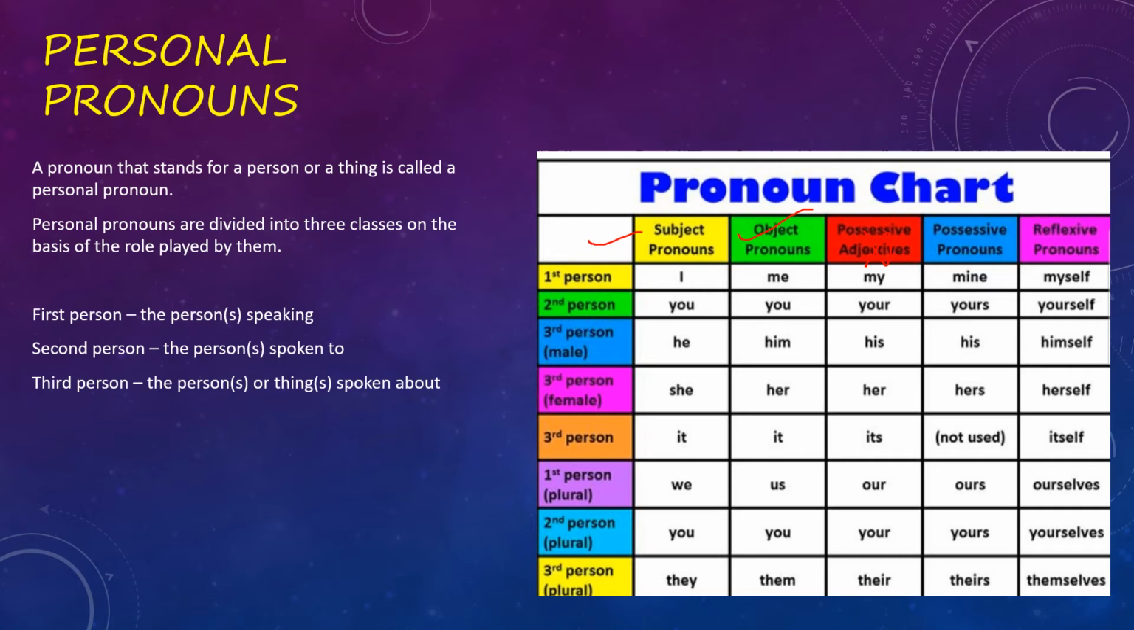Okay, now in reflexive pronoun what happens? Myself, this is just an overview children. Yourself, himself, herself, itself, ourselves, yourselves, themselves. These two things will be cleared in their particular video. So here we are talking about personal pronoun.